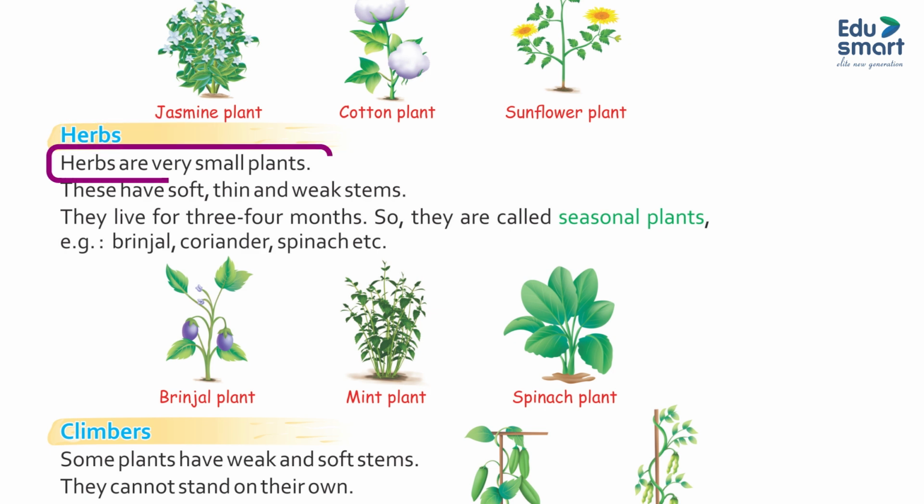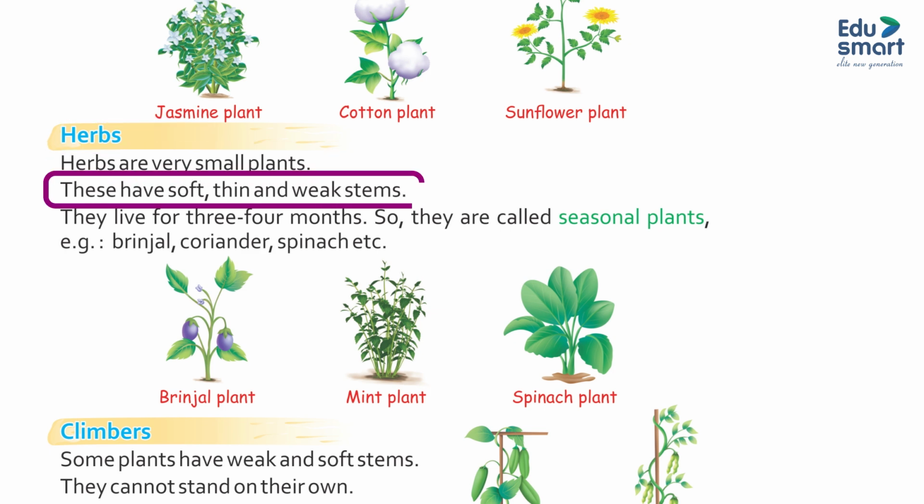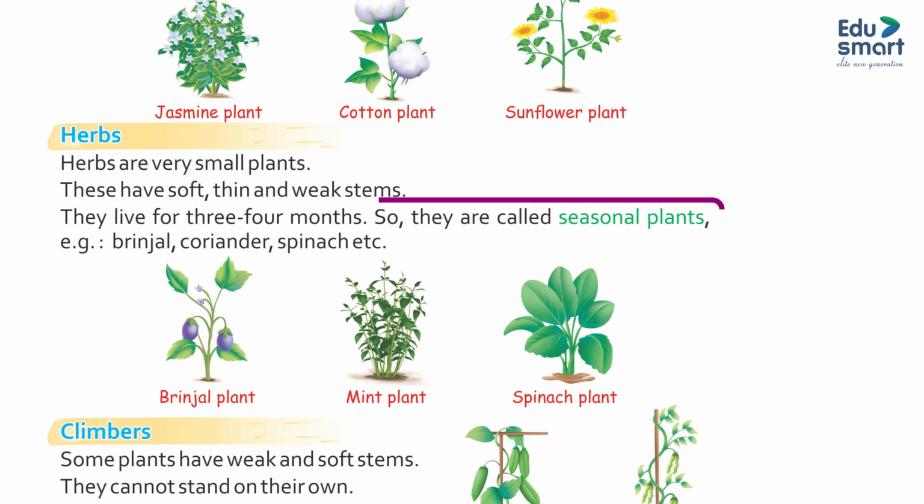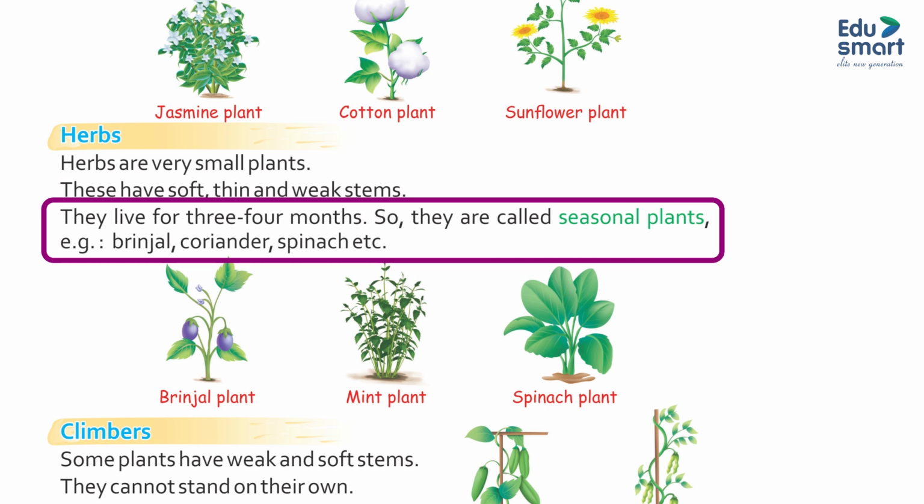Herbs. Herbs are very small plants. These have soft, thin and weak stems. They live for 3-4 months, so they are called seasonal plants. Example: brinjal, coriander, spinach, etc.